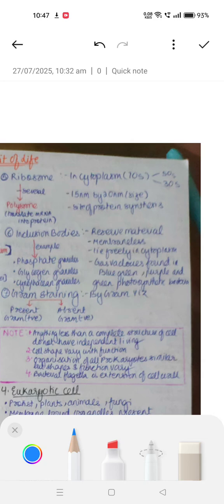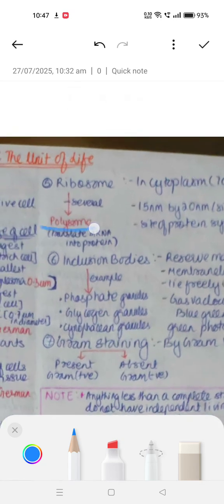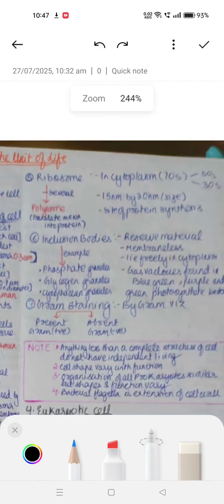I am repeating it again. Ribosomes, we all know, were discovered by George Palade, and ribosomes present in the prokaryotic cell are only 70S in the cytoplasm, having two subunits, 50S and 30S, with a size of 15 nanometer by 20 nanometer, and are the site of protein synthesis. Several ribosomes form a polysome, which translates mRNA into proteins. Next, we have inclusion bodies, which are reserve materials that are membraneless and lie freely in the cytoplasm.